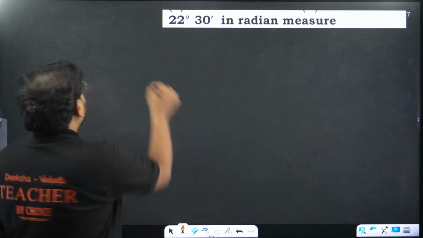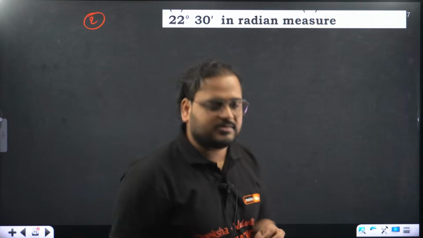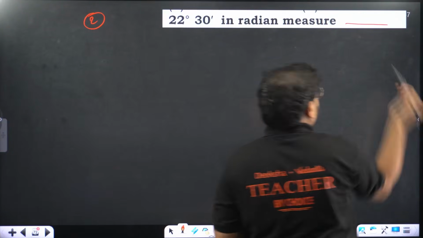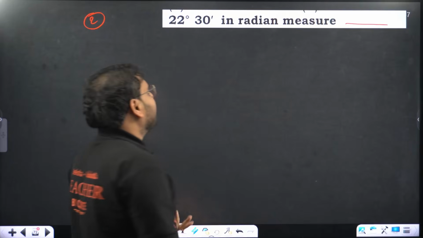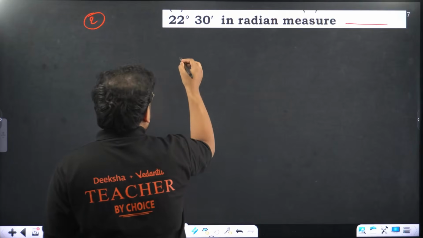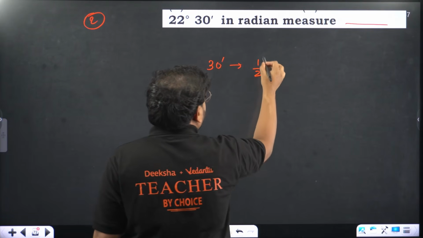Question number 2. This is a fill in the blanks type of question. Converting 22 degrees 30 minutes in radian measure. Okay. So let's understand this. 30 minutes means half a degree.